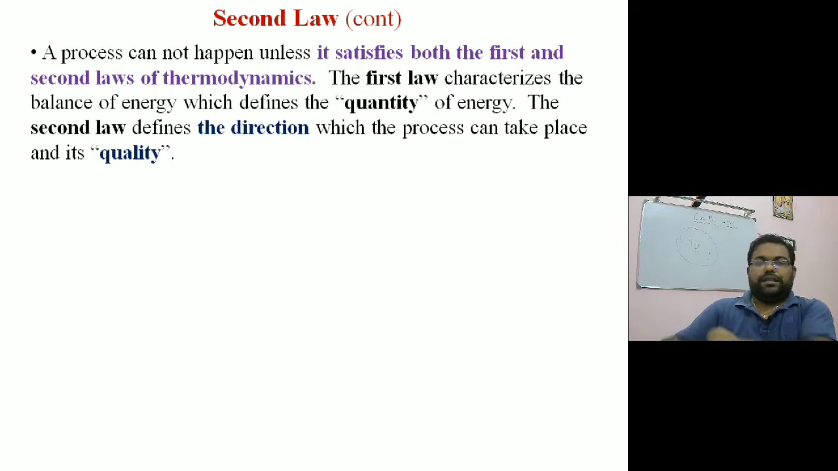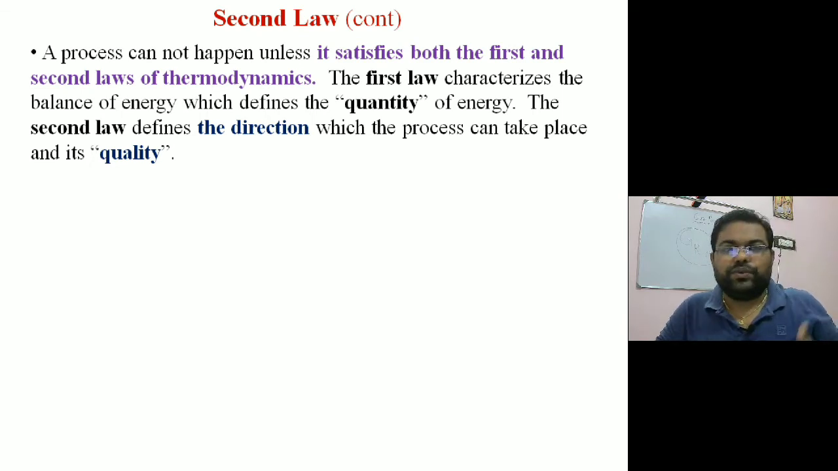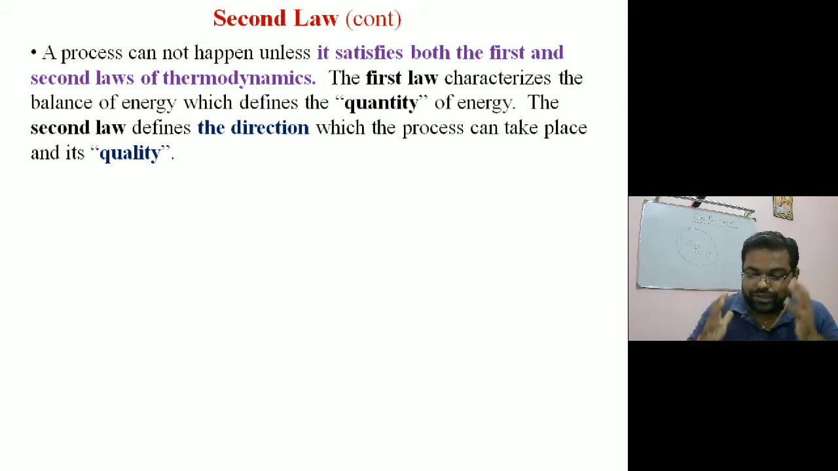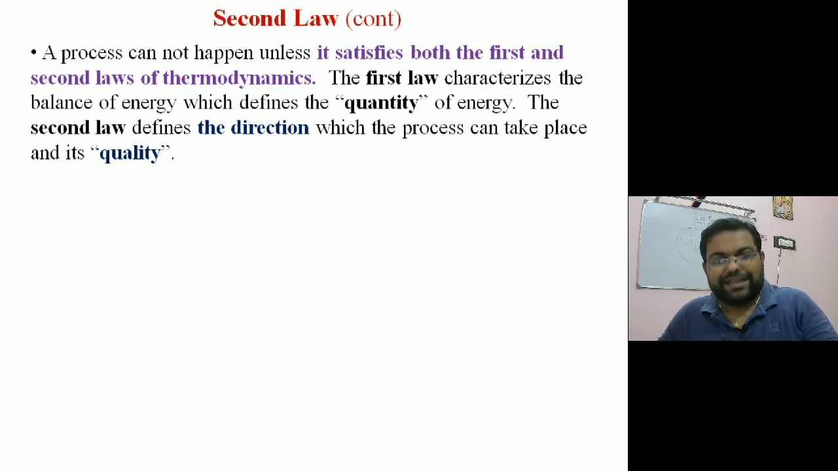So whenever we say a certain process is happening naturally, that process is only possible if it satisfies both the first and second laws of thermodynamics. If any process or device violates either of these laws, it is not physically possible. The first law characterizes the balance of energy, which defines the quantity of energy. The second law talks about the direction in which a process can take place, and the quality, how much of one form is getting converted into something else. It clearly tells you what is low quality and what is high quality energy.